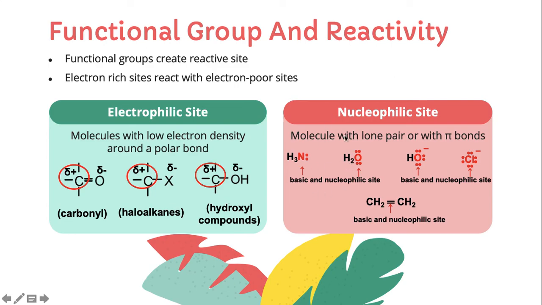Nucleophilic sites: molecules with lone pairs or with pi bonds. If you look at a molecule with a lone pair, a nucleophile, we know it is electron rich. The lone pair is electron rich; here it is electron rich because it is negatively charged. Obviously negatively charged is electron rich, and pi bonds or multiple bonds are electron rich. That's where nucleophilic sites are.